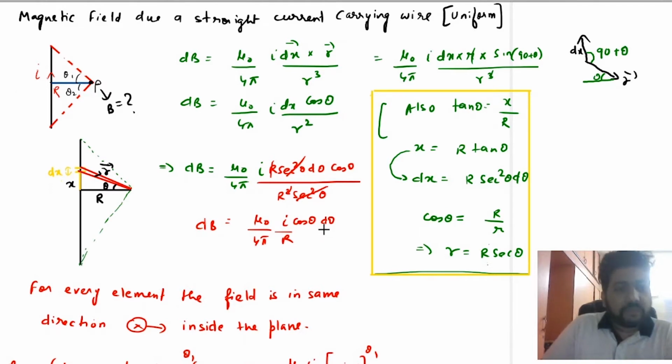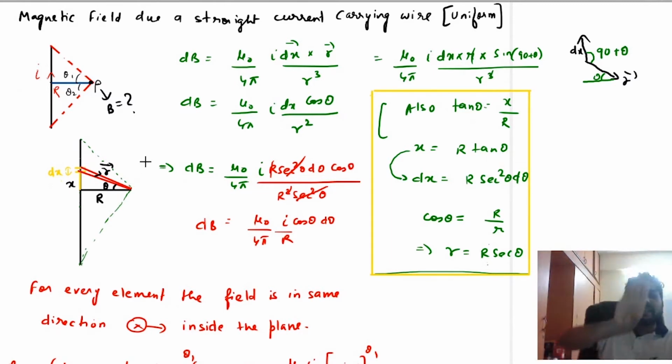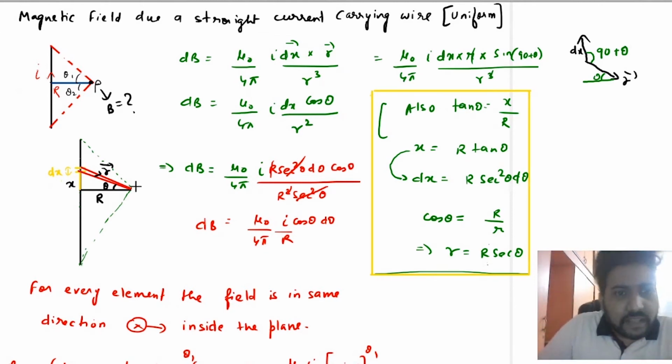Now for every element you can see that there is also a symmetric element. Before finding the symmetric element, let us see what is the direction of magnetic field due to this current carrying wire. Because your dl vector is along this direction and r vector is along this direction, you will see that dl cross r vector points inside the plane. So dl cross r vector here is inside the plane, right?